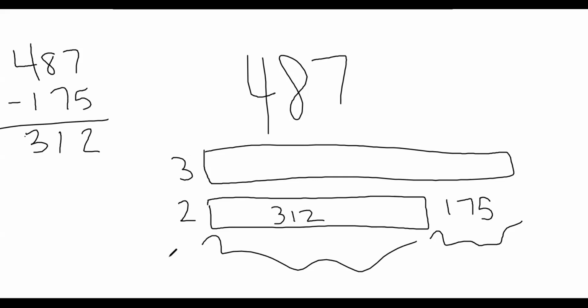Now, if we want to check and make sure that 312 and 175 make 487, we can. Let's do that actually, 175. Okay, 2 plus 5 we know is 7, 1 plus 7 is 8, 3 plus 1 is 4. Okay, great. It's the same number of cans, so we know that we did it right. Excellent.